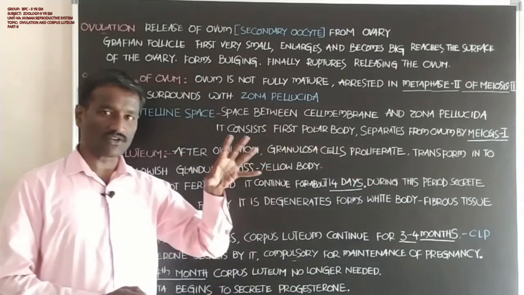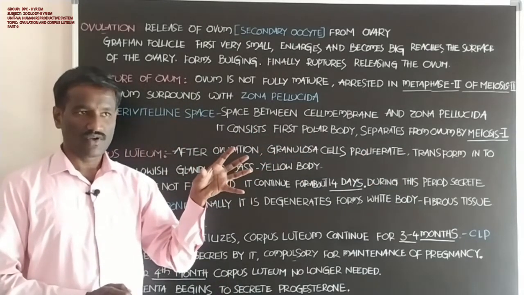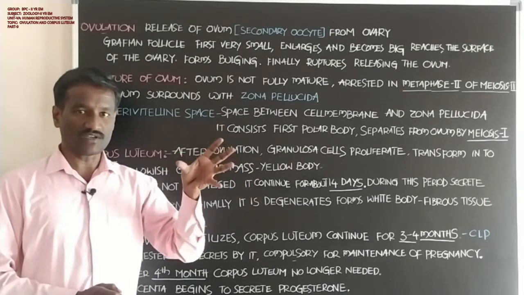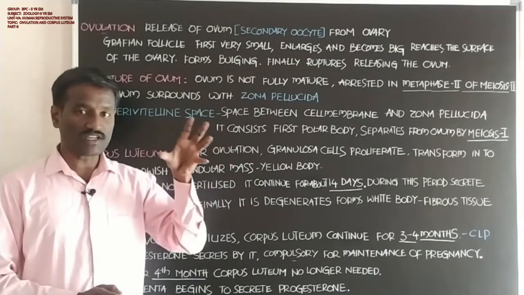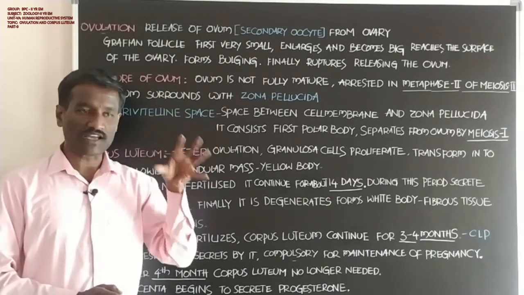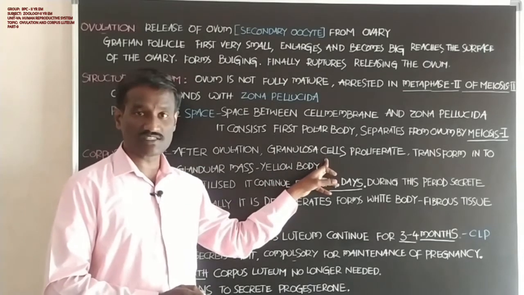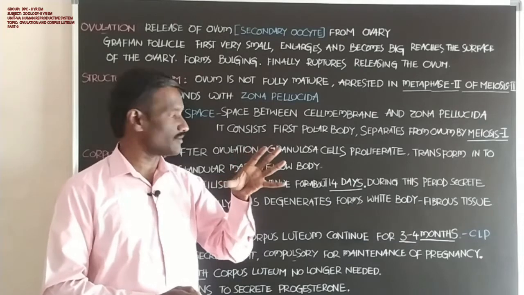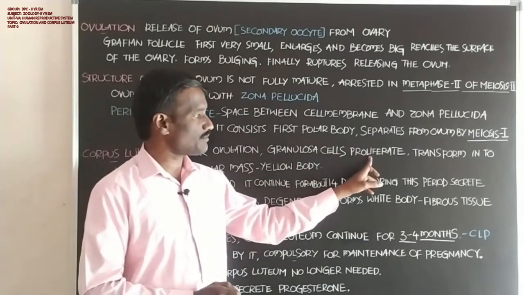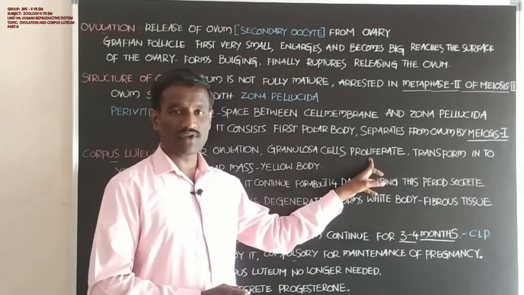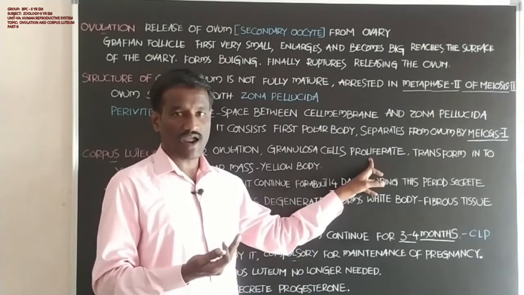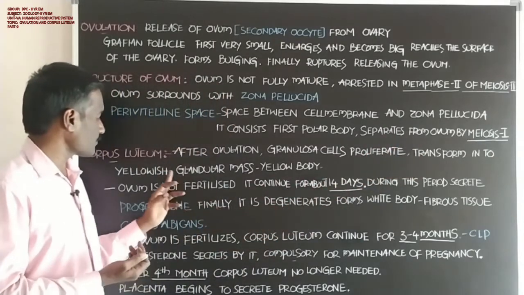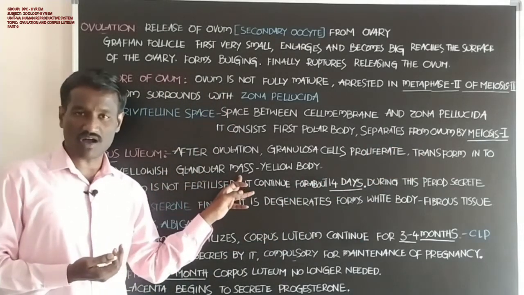Student, if you observe the structure of the Graafian follicle, the ovum is surrounded by the zona pellucida. Above it there is a cluster of granulosa cells, which also forms the cumulus oophorus. Granulosa cells proliferate rapidly, increase in number and transform into a yellowish glandular mass.